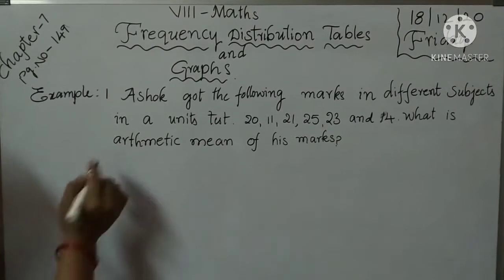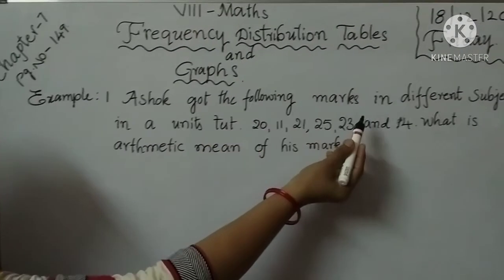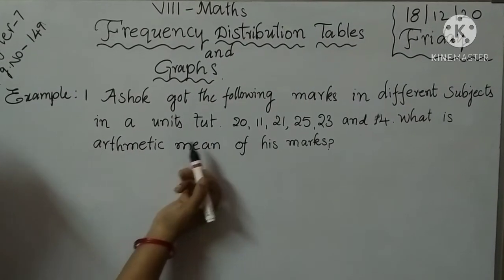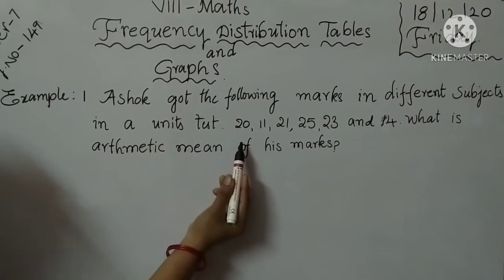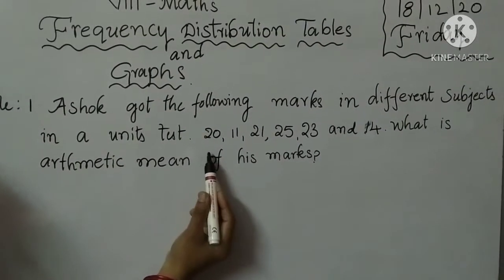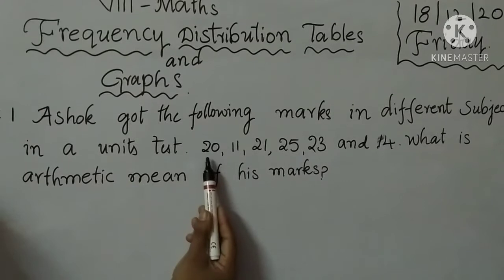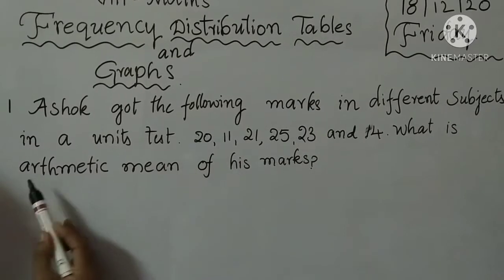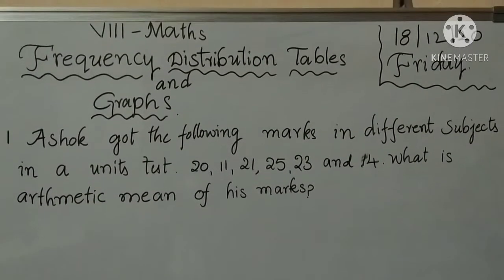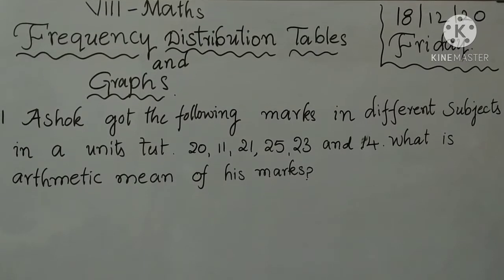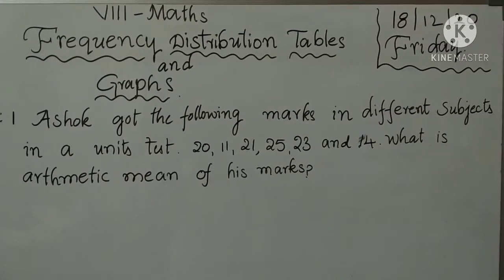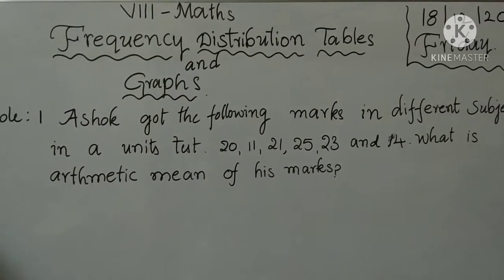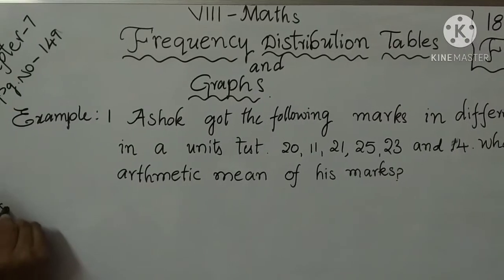Example 1. Ashok got the following marks in different subjects in a unit test. All subjects' marks are given, for example Telugu, Hindi, English, Maths, Science, Social. What is the arithmetic mean of his marks? What is the formula for arithmetic mean? The arithmetic mean is the sum of all observations divided by the number of observations. Okay children, so here is the solution.